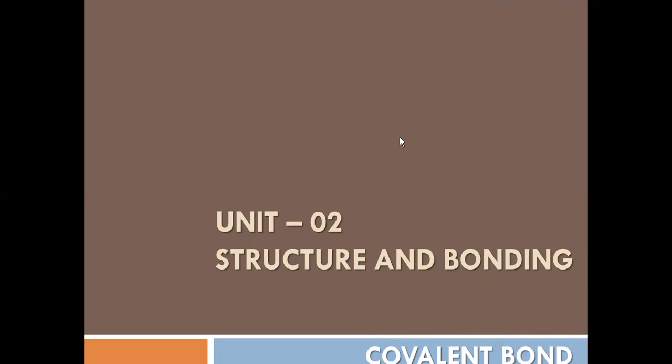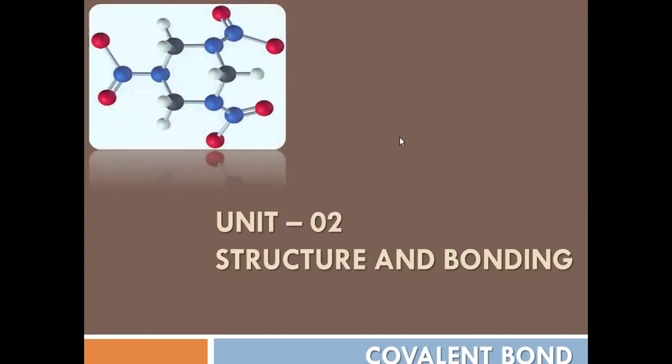In the previous presentation we completed unit 1, where we spoke about the atomic structure, right? Now we are going to speak about the bonding process. What is meant by the bond? What is meant by the structure? First, we have to know about the covalent bond. In this presentation, we are going to speak about what the covalent bond is.